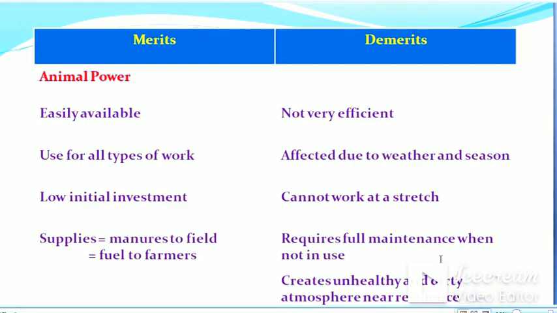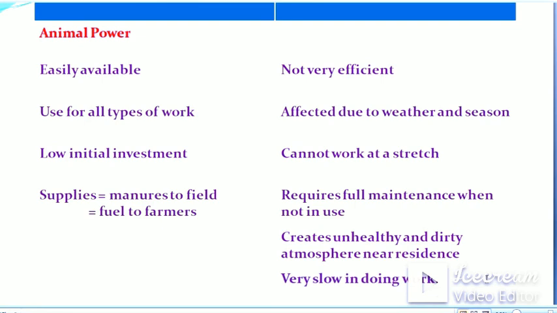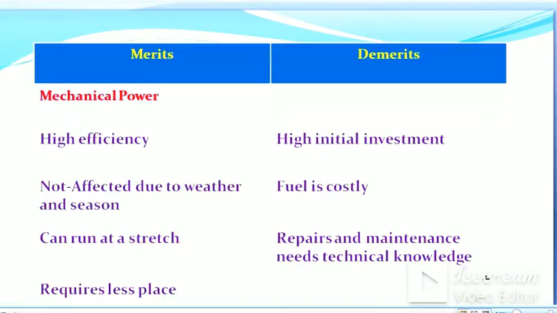Merits are easily available, used for all types of work, low initial investment, supplies manure to the field and fuel to the farmers. But there are some demerits like it is not efficient, affected due to weather and season, cannot work at a stretch, requires full maintenance when not in use, creates unhealthy and dirty atmospheric conditions near the residence, and it is also very slow in doing work.